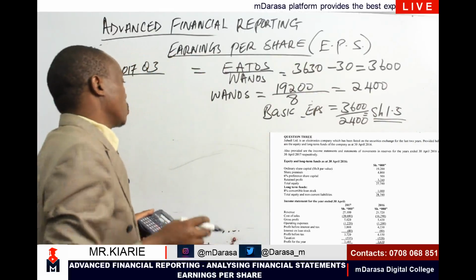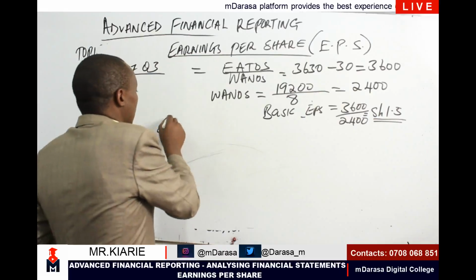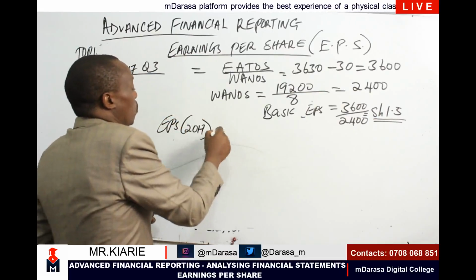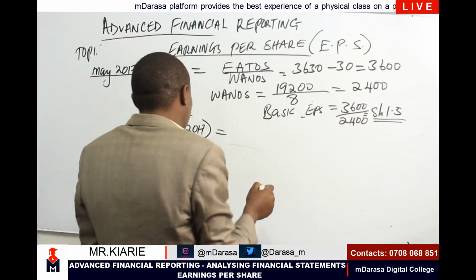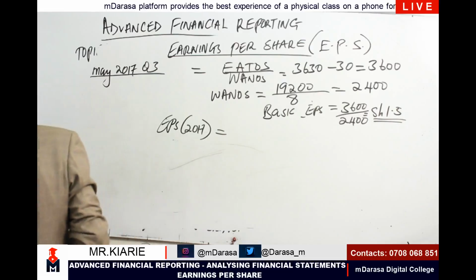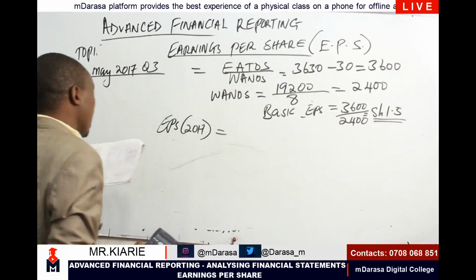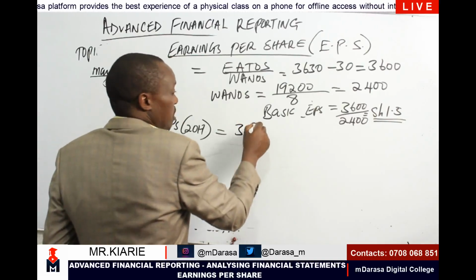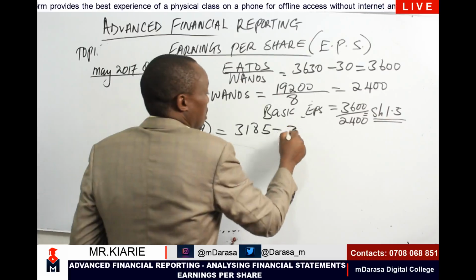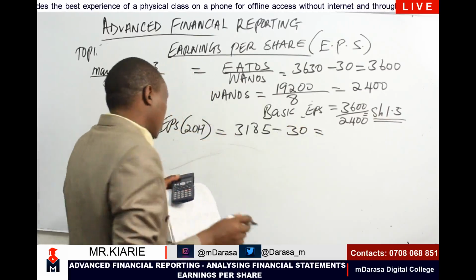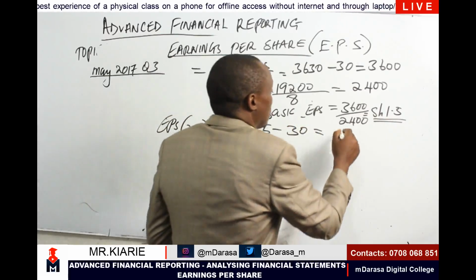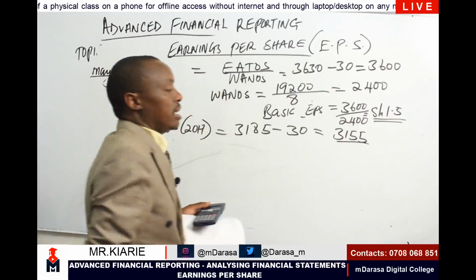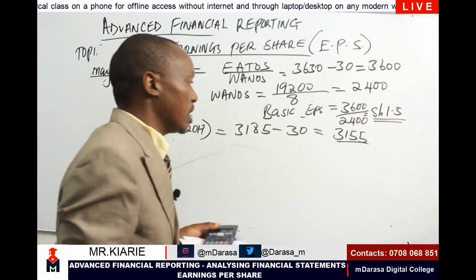Then we get to 2017, EPS for 2017. We know that ETOS will be the profit for the year, which I can see that it is 31.85 minus preference dividends of 30. This comfortably gives me 31.55. That is the ETOS for 2017.